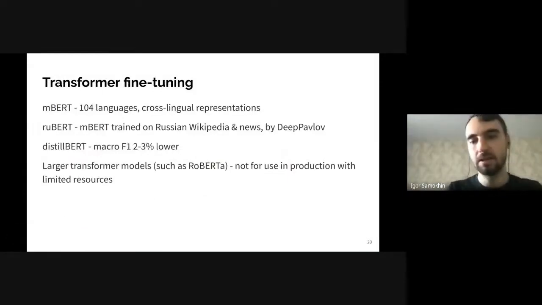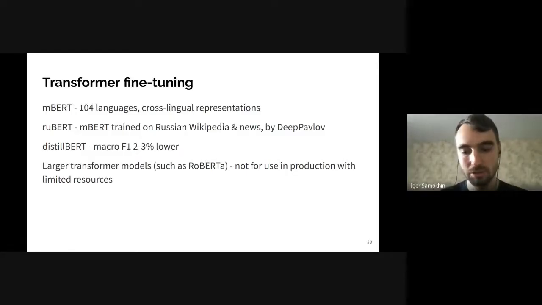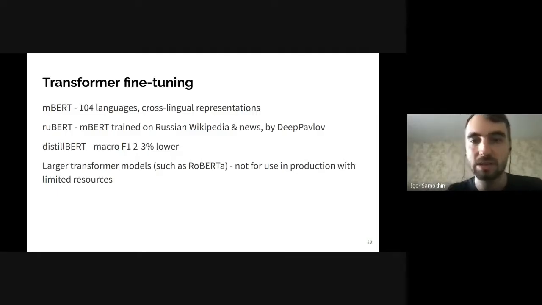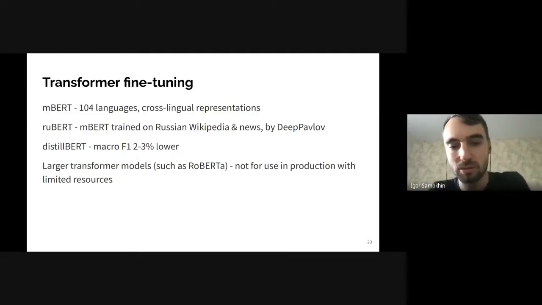No, see, RuBERT was based on BERT multilingual, so it used initial weights from BERT multilingual. Then it was pre-trained further on Russian text, so it works better for Russian. But it was unsupervised pre-training on Russian Wikipedia, and it was not suitable for Russian sentiment analysis. So we were required to fine-tune it further, and of course it was fine-tuned later on both Russian and Ukrainian sentences.